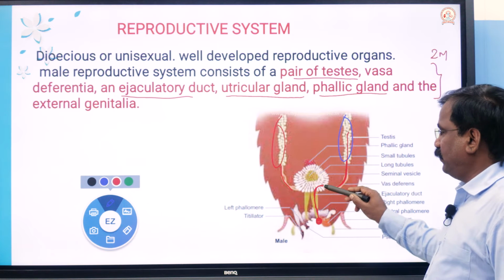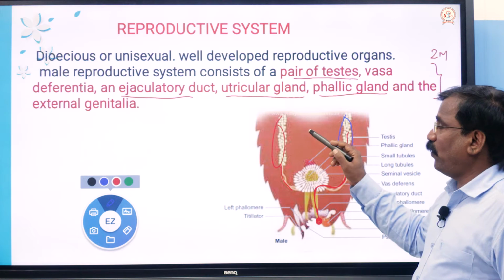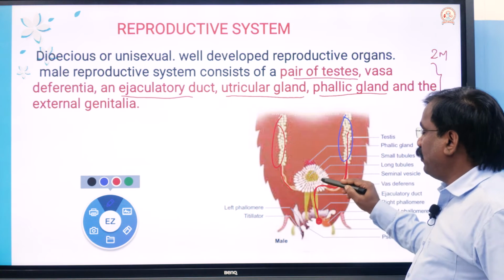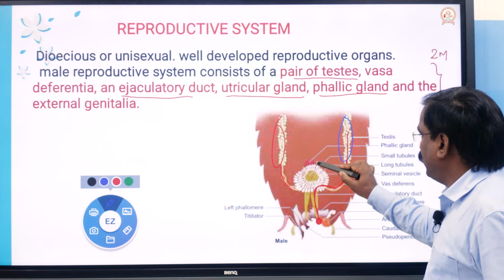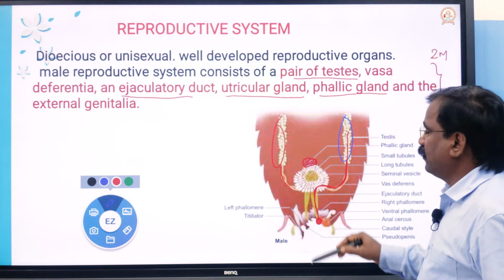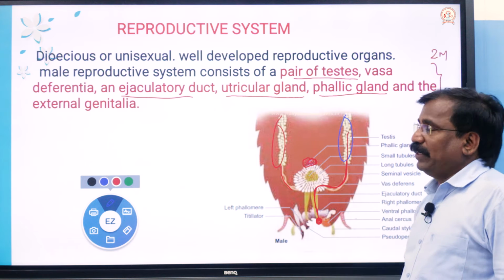The utricular gland, see, this is the pale color one. It is also called the mushroom gland, a mushroom shaped gland, and the phallic gland. See here, a pink color structure is projecting outside. That is the phallic gland.